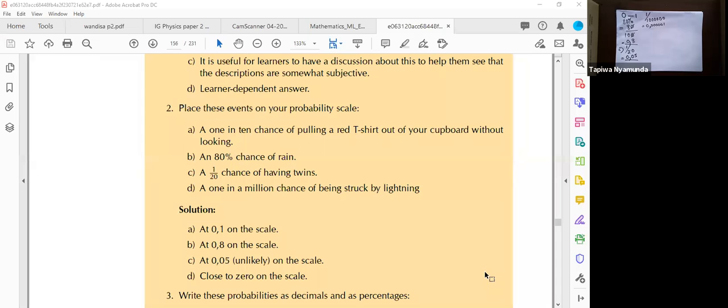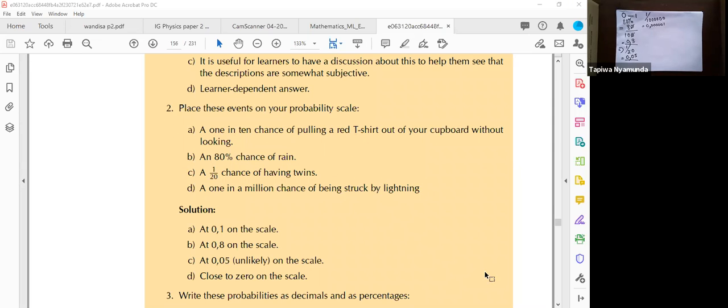For example, when we toss an unbiased coin, because some coins are biased towards one side, the probability that we will get a tail is half, and the probability that we will get a head is half, right?